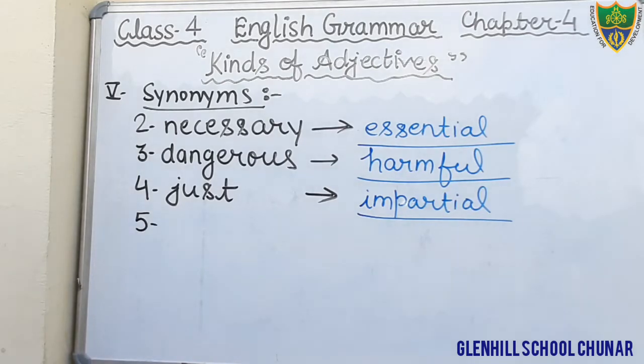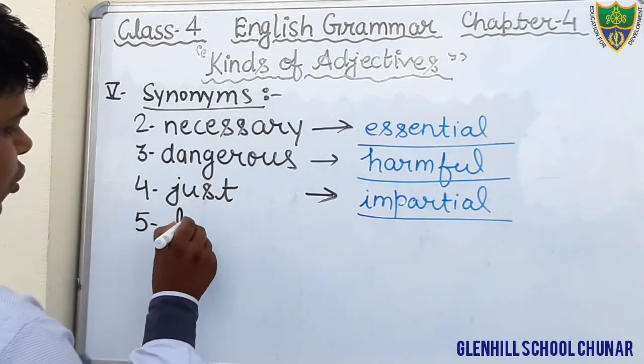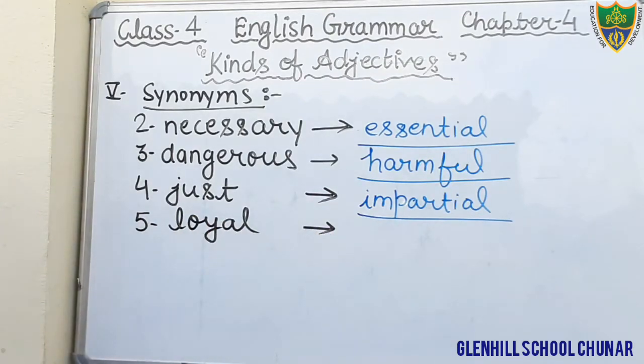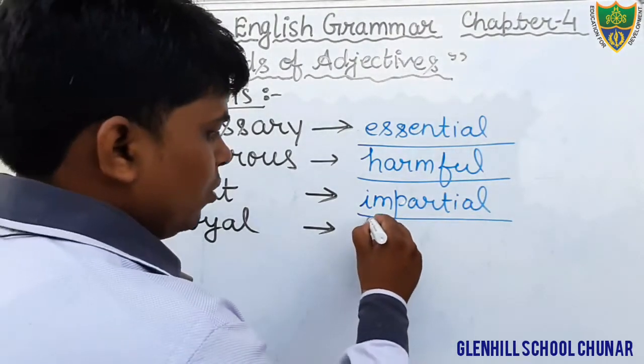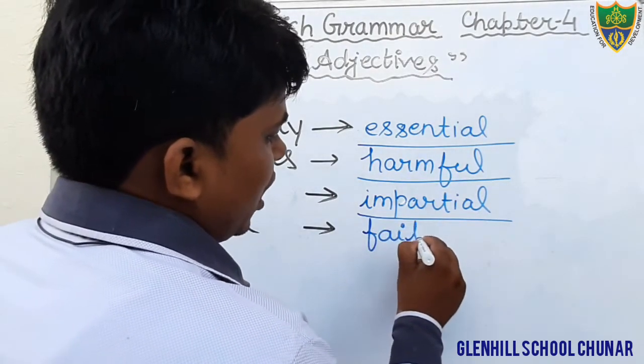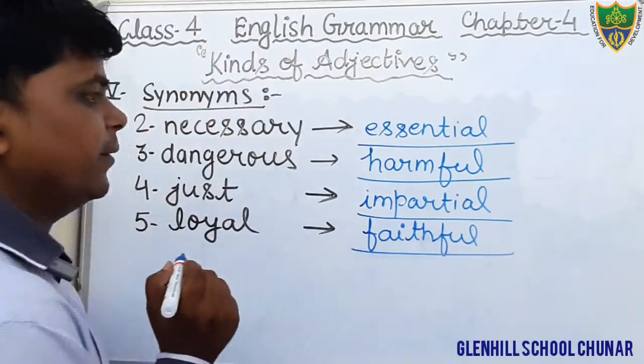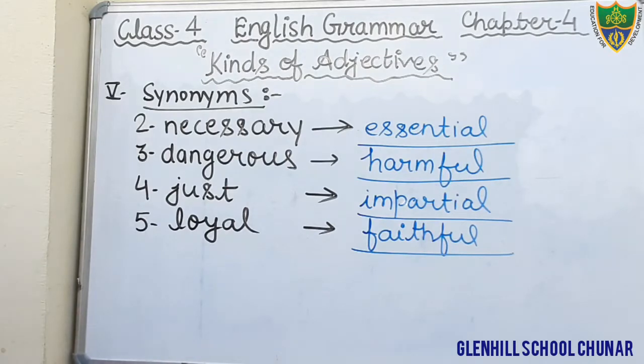The next question is loyal. Here, just see, loyal means faithful. Loyal means faithful. Okay. Question number 6, joy.